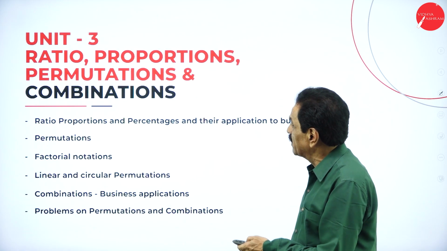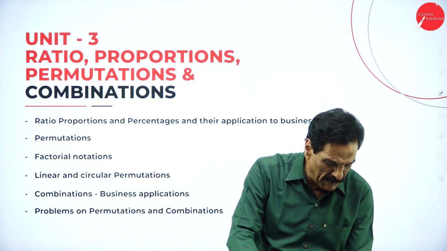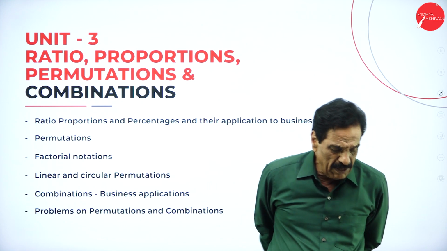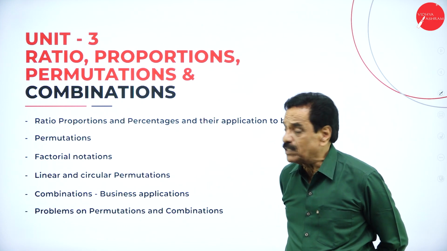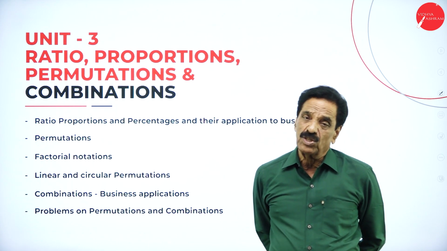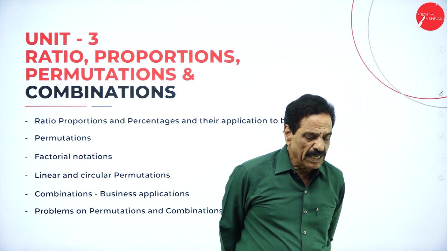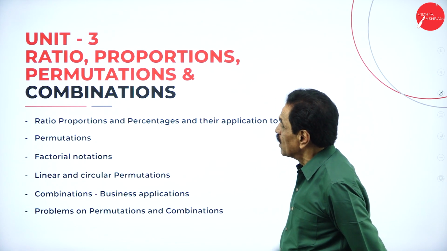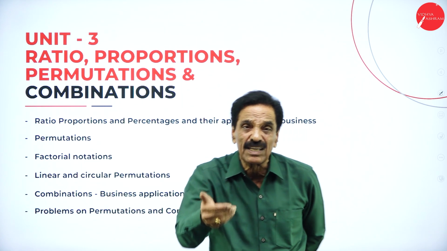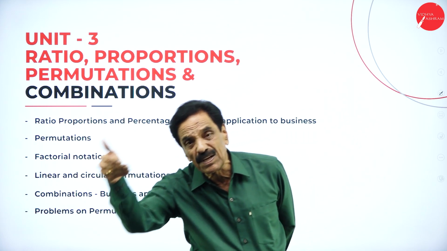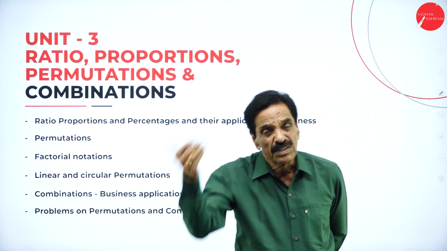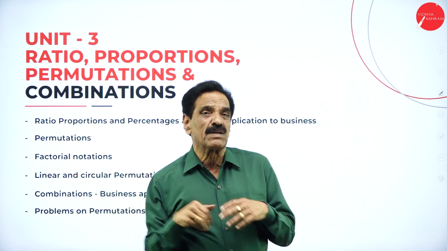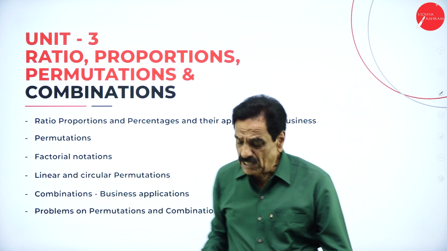So I repeat, ratio is nothing but the expression of the relation between two variables, and proportion is the equality of two ratios. Permutation is nothing but the selection of some of the items and making the arrangement, whereas combination takes all the objects into consideration and arranges them in a systematic way.